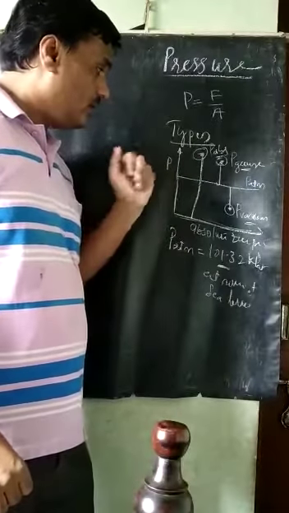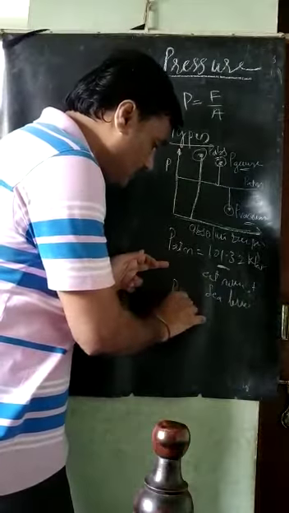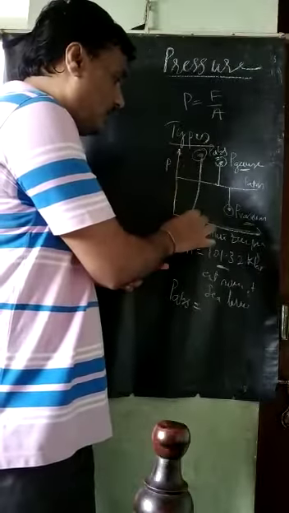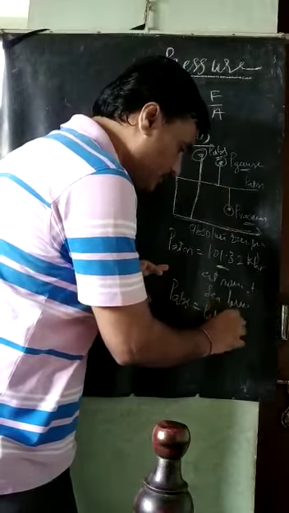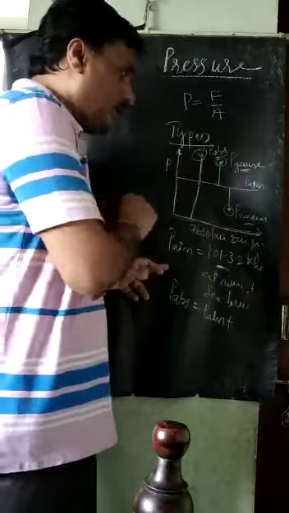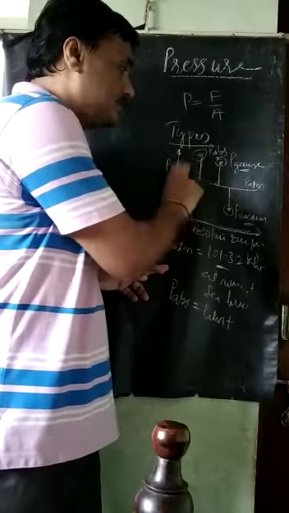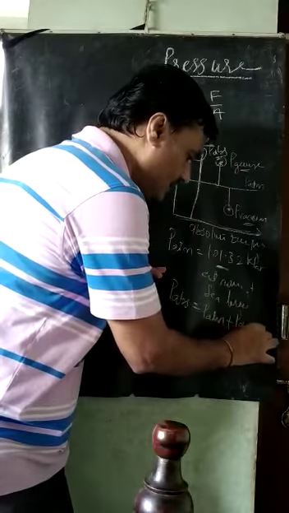From this, we can understand that absolute pressure is equal to the atmospheric pressure, from here to here, plus, from the atmospheric pressure up to here, the gauge pressure.